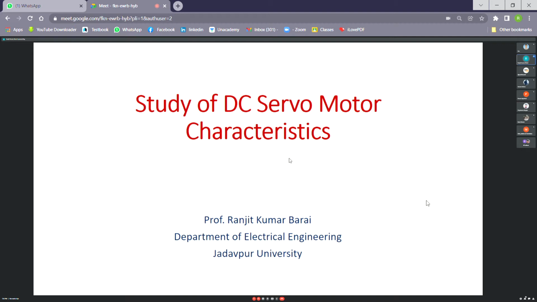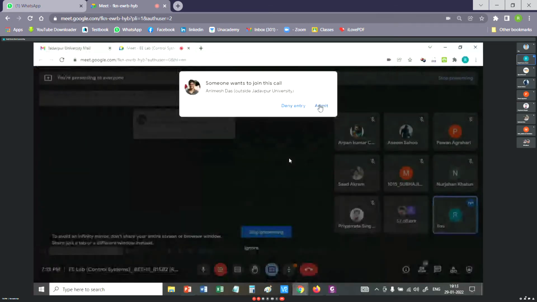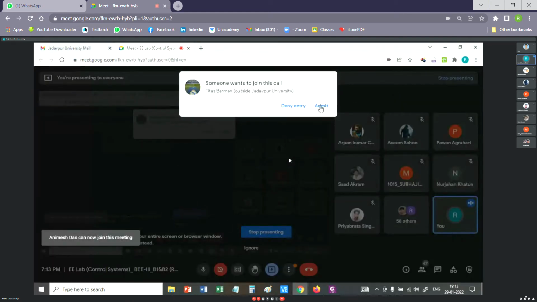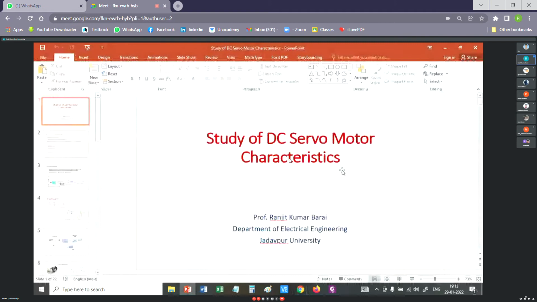After this statement, you understood that a large number of applications is expected in industry, in machine tool applications, in robotics, in the healthcare sector also. You will find them in various types of machinery for testing, where the movement or motion is to be controlled precisely.